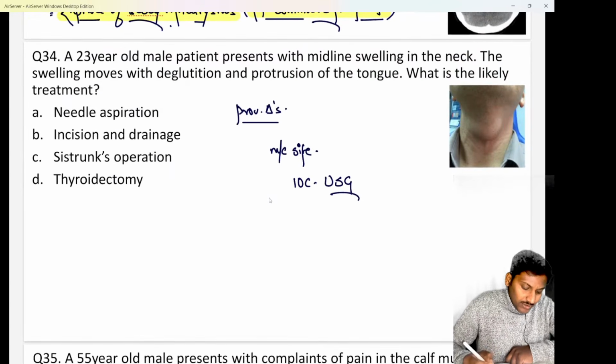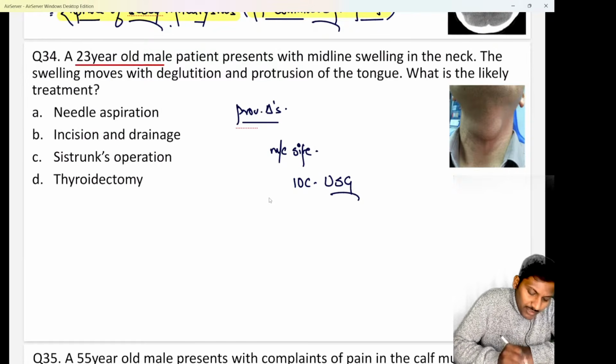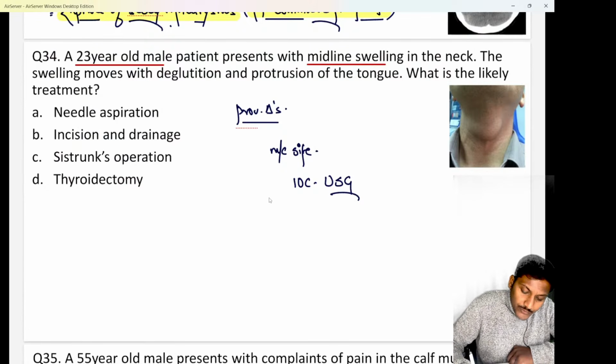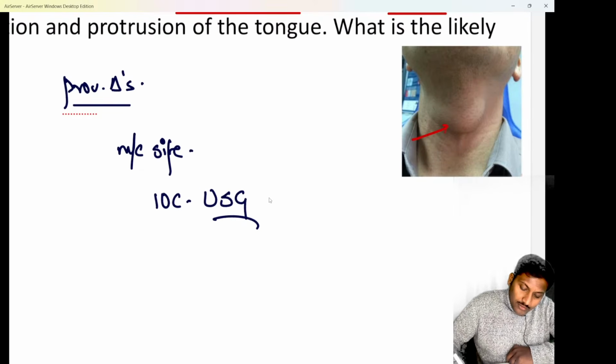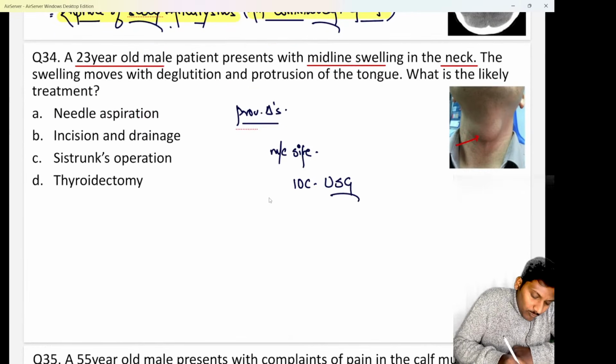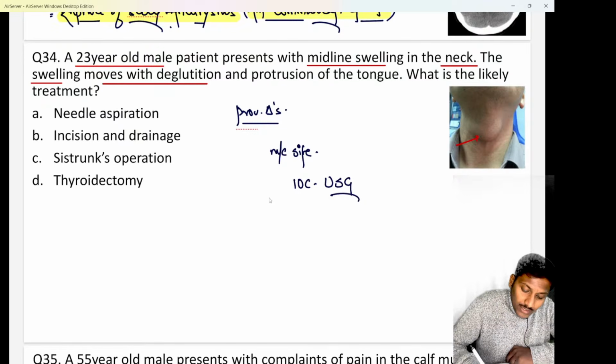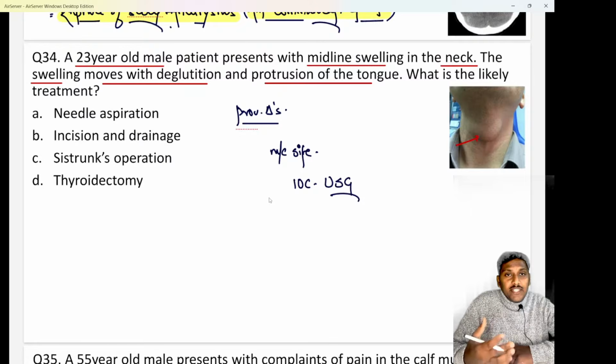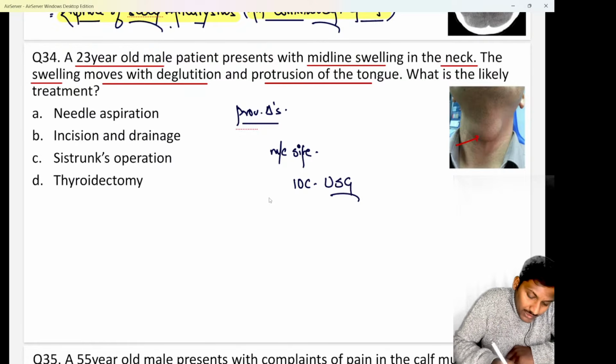Next is question number 34. Very easy and a commonly repeated topic. We have a 23-year-old male patient who presents to us with complaints of a midline swelling in the neck, beta. Okay. Now we know midline swellings in the neck are more commonly related to the thyroid gland itself. The swelling moves with deglutition. Okay, this is a very classical feature. The swelling is moving with deglutition or swallowing, and the swelling also moves with protrusion of tongue. So the swelling moves with deglutition, and most importantly, the swelling moves with protrusion of tongue.